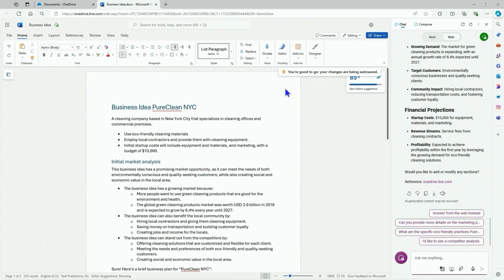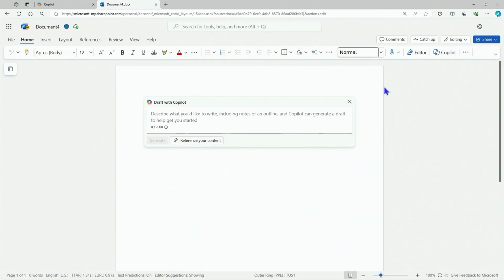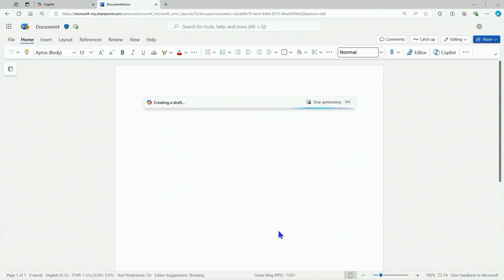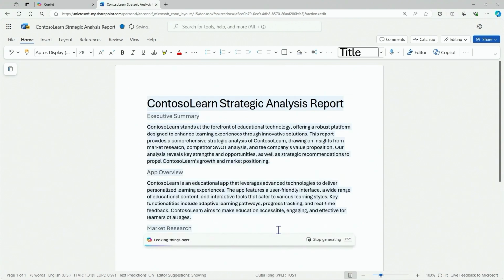We can take the power of this AI, and here I am logged in with my work account. This is Copilot for Microsoft 365. You can see I have my labels, but what I'm doing here is I'm prompting against my own documents, and I'm going to call 3 documents, and I want a comprehensive strategic analysis for my Contoso Learn, and put these separate items in there. So an executive summary and an account and all of that.